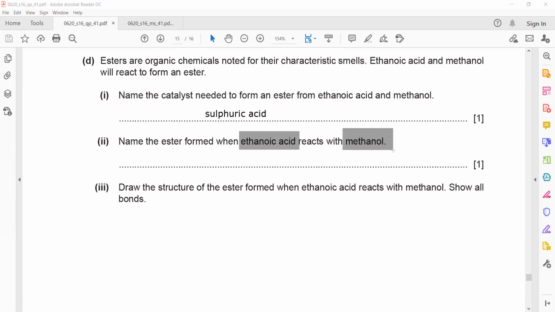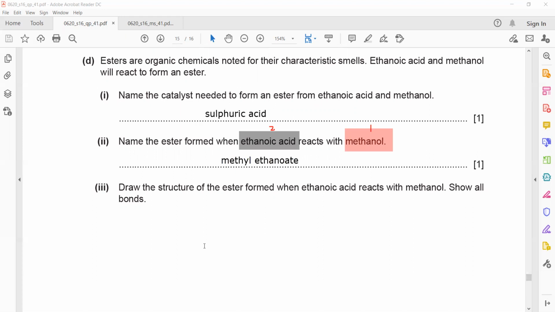Now let's write the answer: methyl ethanoate. The first name always comes from the alcohol, and that is considered as a branch. The second name comes from the acid because it's ethanoic acid, so it's eth, they have a single bond so an, and because of the functional group, oate. So it's methyl ethanoate.